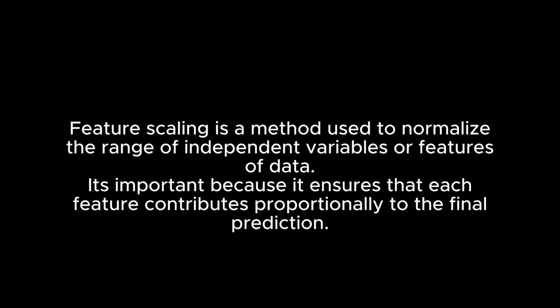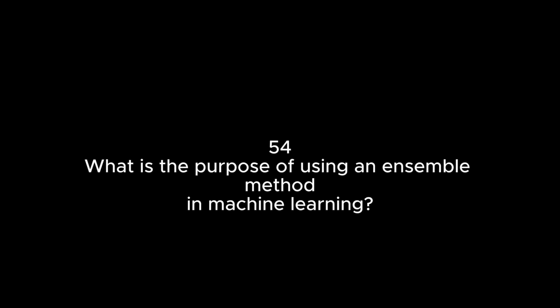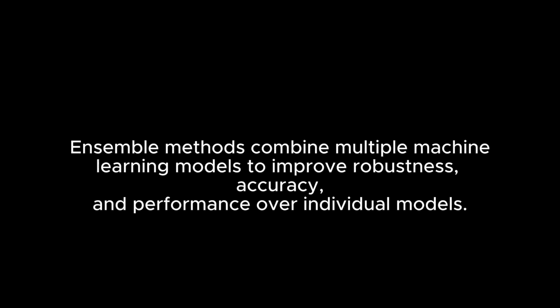53. What is feature scaling and why is it important? Feature scaling is a method used to normalize the range of independent variables or features of data. It's important because it ensures that each feature contributes proportionally to the final prediction. 54. What is the purpose of using an ensemble method in machine learning? Ensemble methods combine multiple machine learning models to improve robustness, accuracy, and performance over individual models.